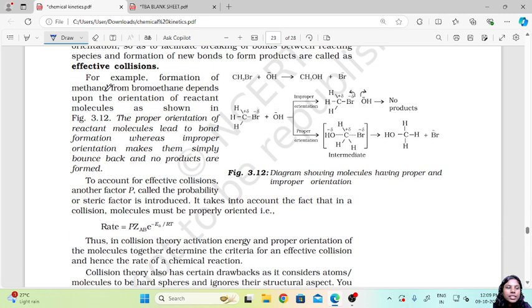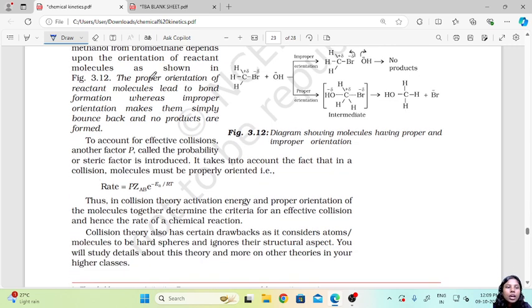So the formation of methanol from bromomethane depends upon the orientation of reactant molecules as shown. The proper orientation of reactant molecules leads to bond formation, whereas improper orientation makes them simply bounce back and no products are formed.